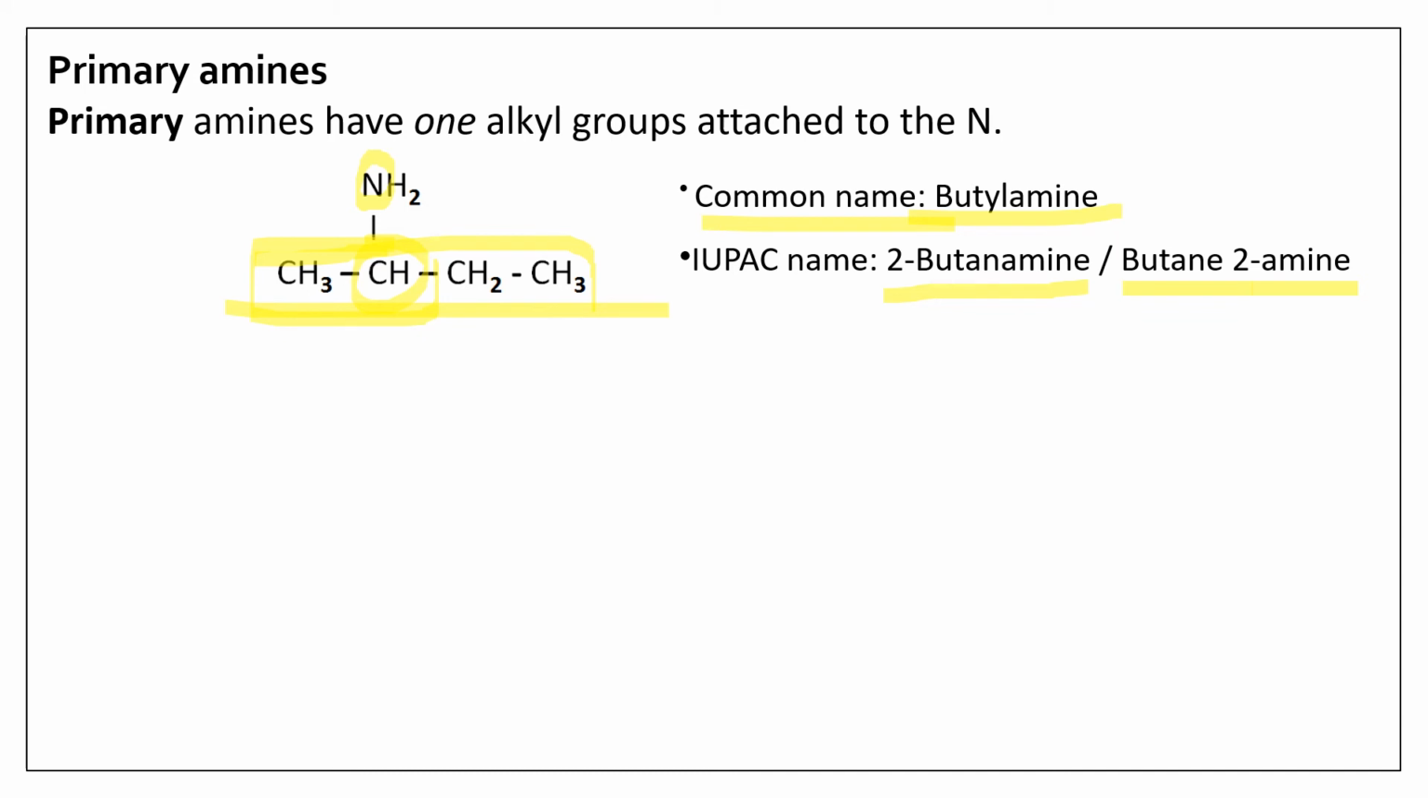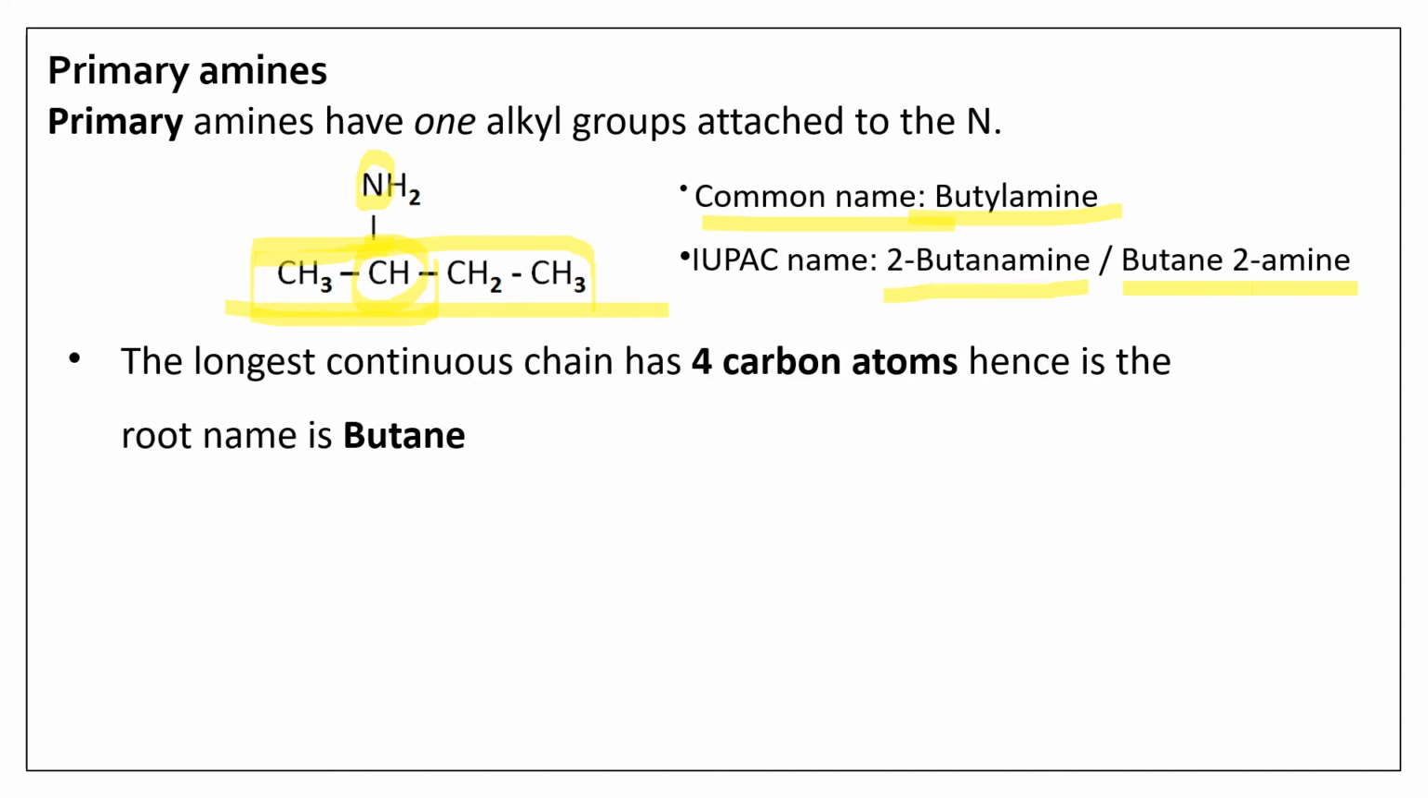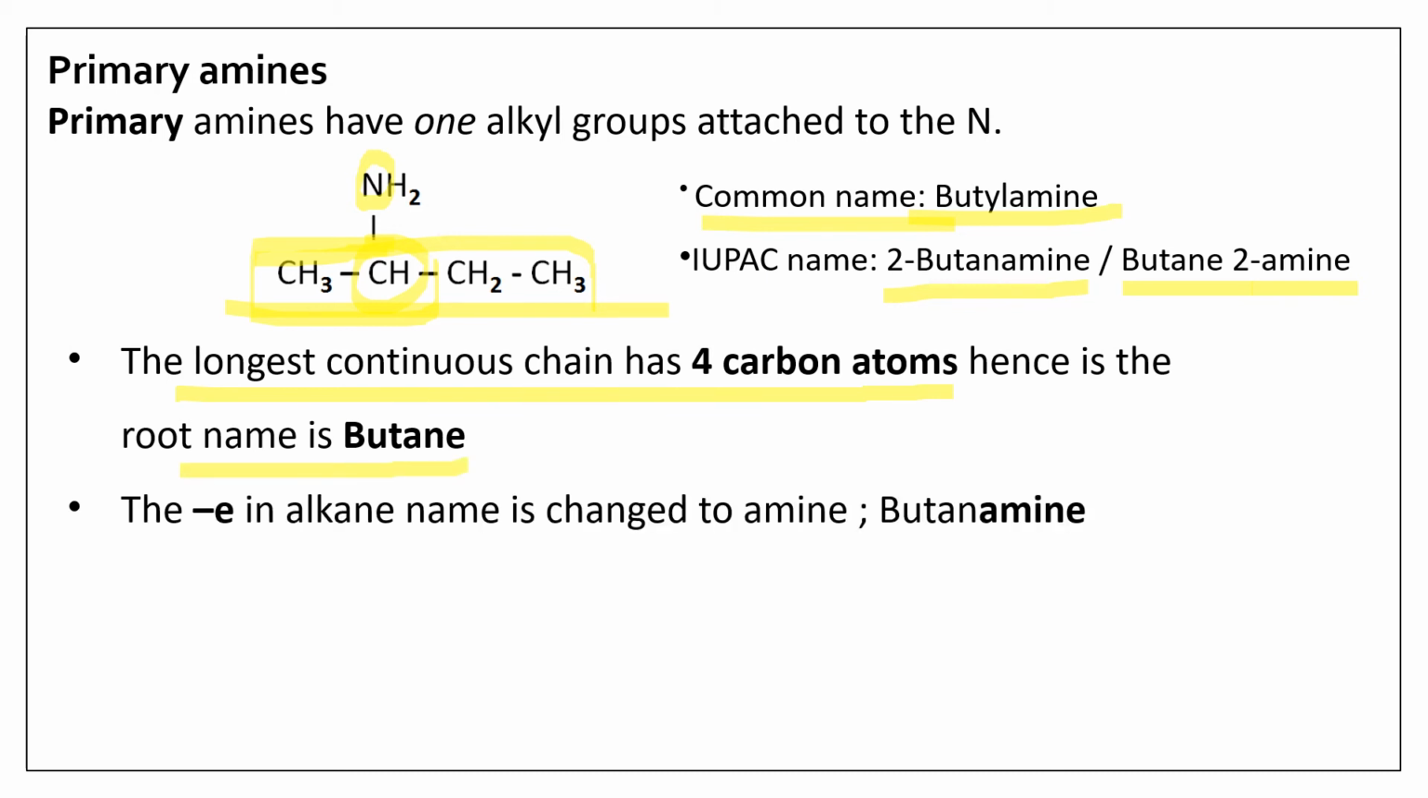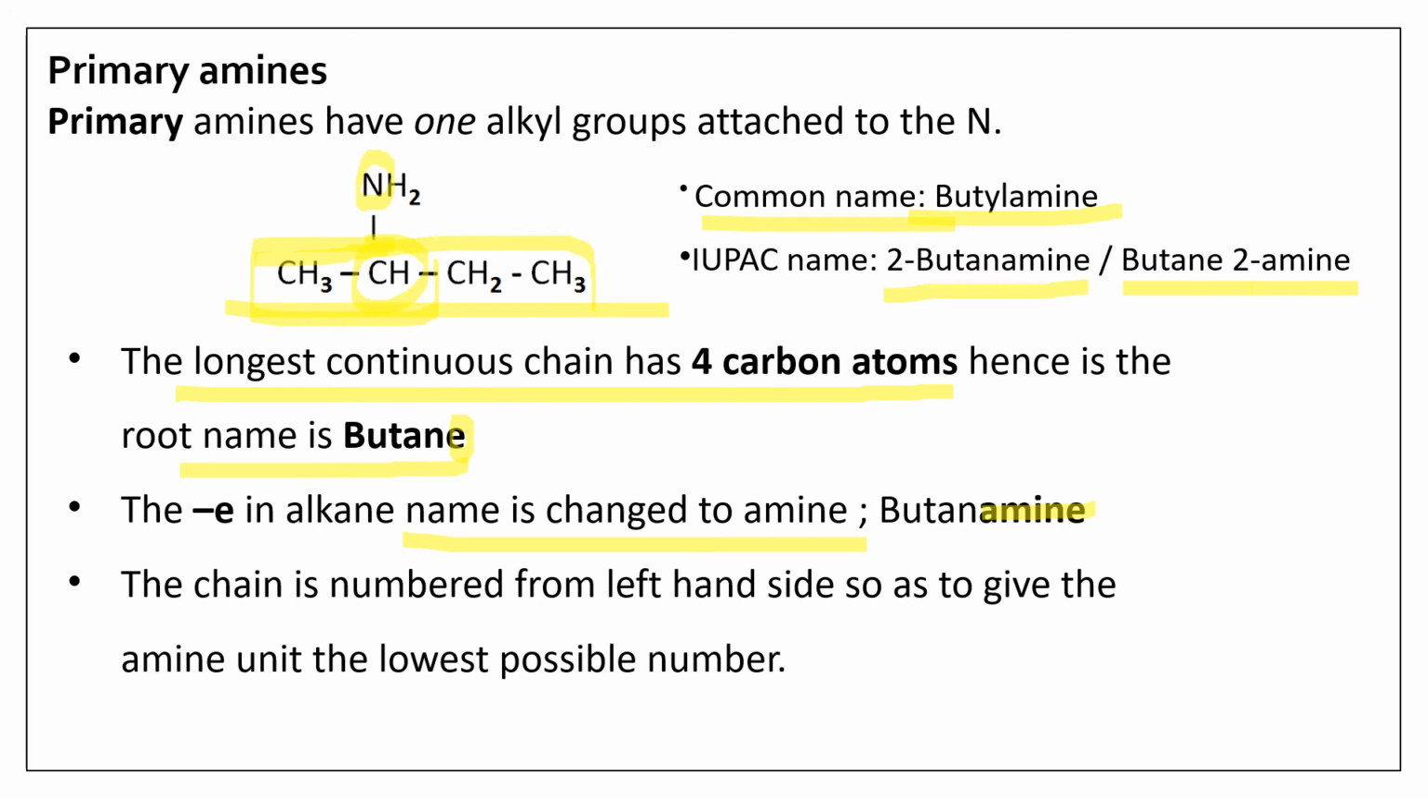Let's apply those rules we studied in the previous slide, and now name this compound. The longest continuous chain has 4 carbon atoms, so the root word is butane, right? Now according to the next rule, the E in the alkane has to be changed to amine. So it becomes what? It becomes butane amine. From butane it becomes butane amine, so the E is being removed. Then the chain has to be numbered from the left.